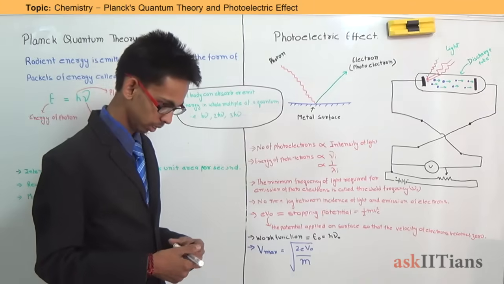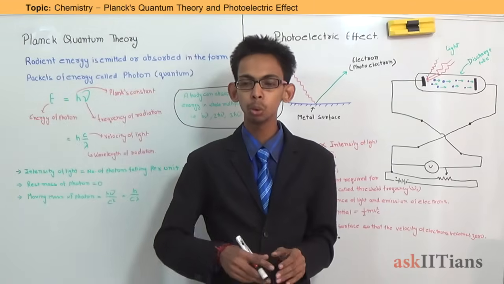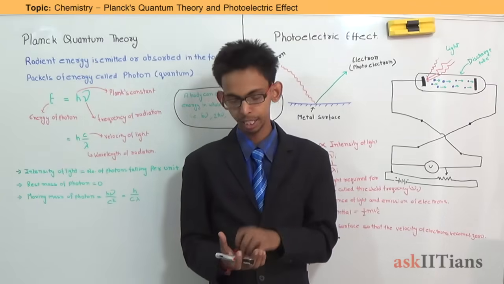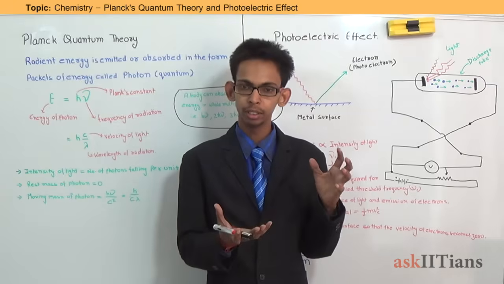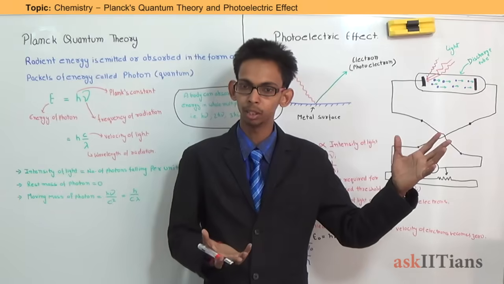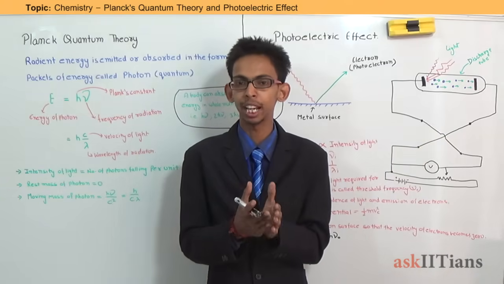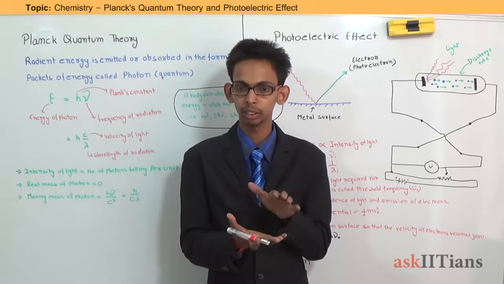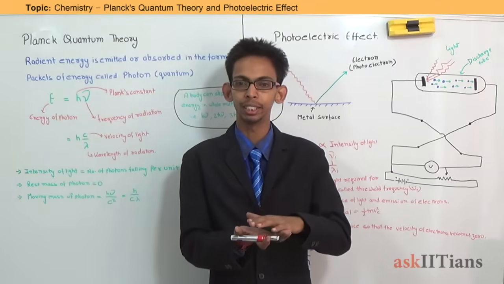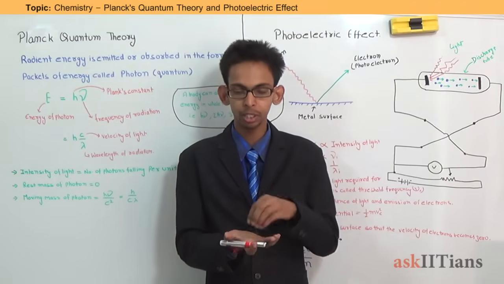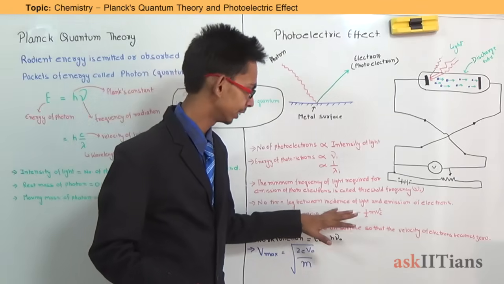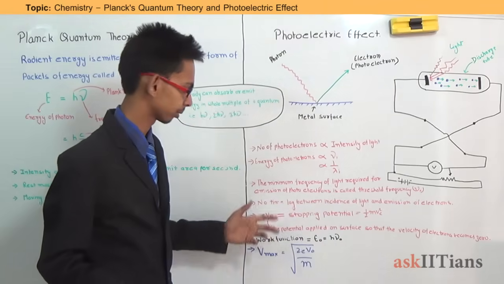Now, another thing is there is no gap of time between the falling of light on the surface and the emission of electrons. Light falls on the surface of the metal, and at the same time electrons start coming out from the surface. It means there is no gap of time between these two things: the falling of light on the surface and the emission of electrons. These two take place simultaneously. Light falls on the surface, and within no time electrons come out. There is no time lag between the incidence of light and the emission of electrons.